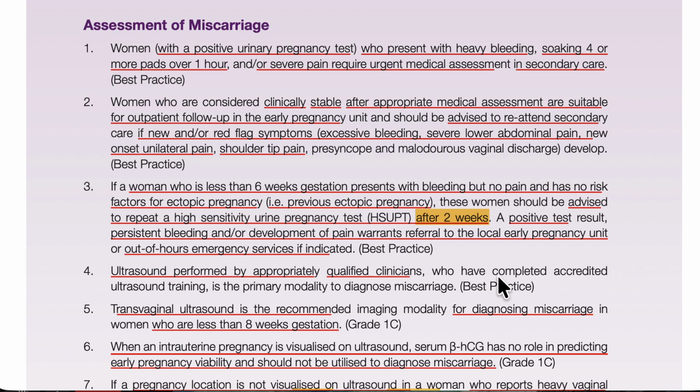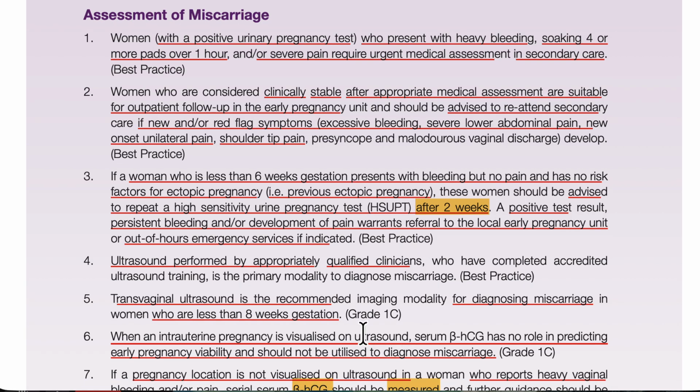After this, we will finish it. We will visualize the ultrasound. In the ultrasound, we have to check for that. Okay, then we have to check what to do if we don't find an intrauterine pregnancy.